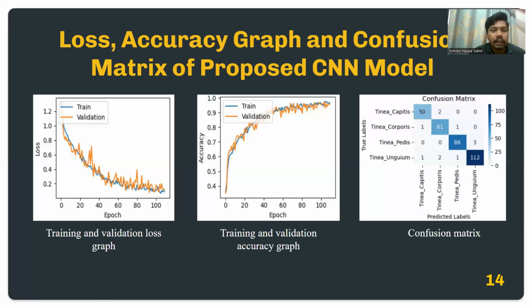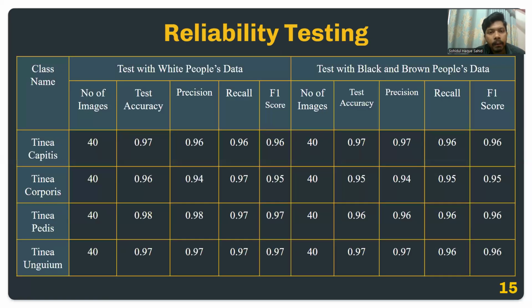So these are the loss and accuracy graphs and confusion matrix of our proposed CNN architecture. Here, for the training and validation loss graph, we can see a continuous decline. And in the training and validation accuracy graph, there is a continuous or gradual increase, which suggests that our model is not overfitted and it can generalize the features well. The confusion matrix also supports this.